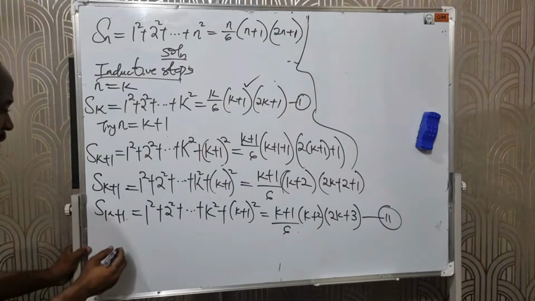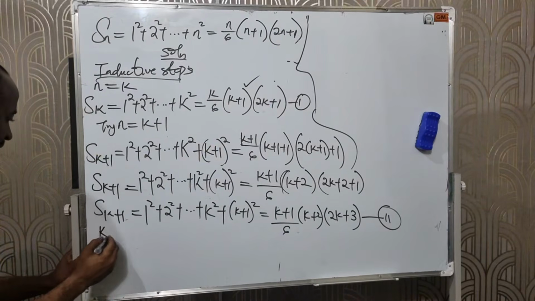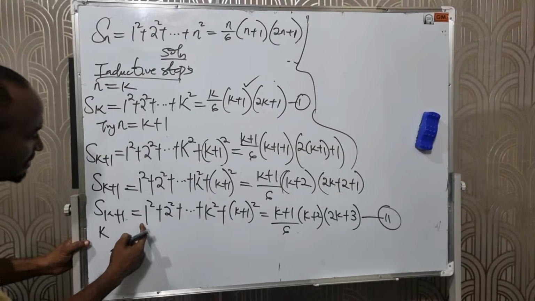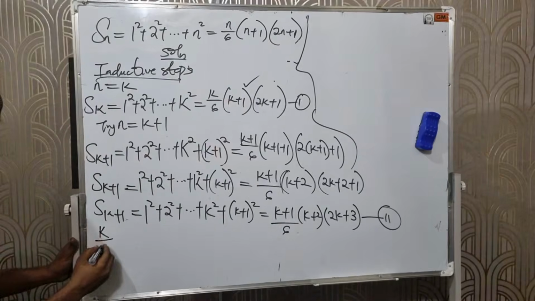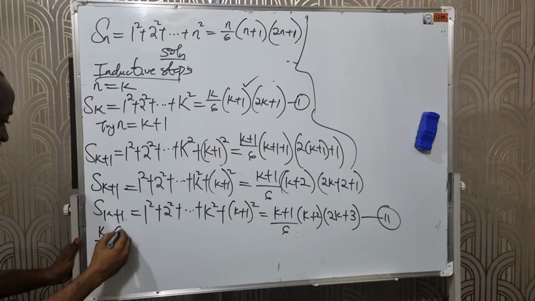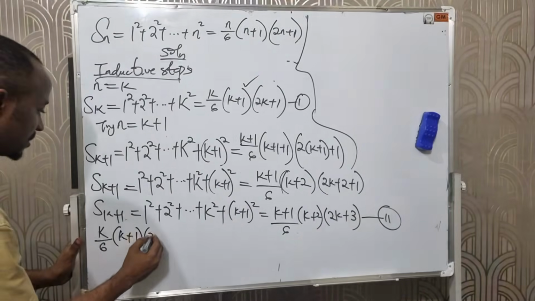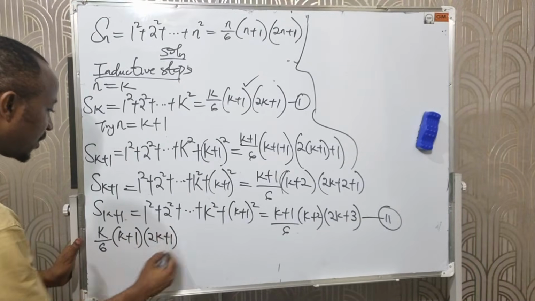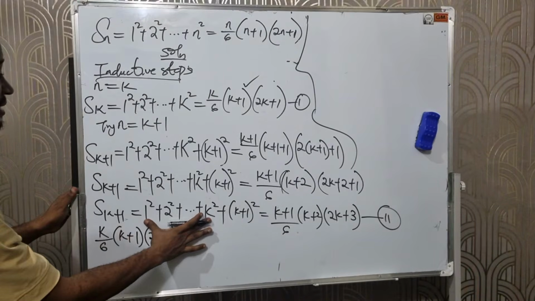Now let's go. What will that give us? From here to here is simply k over 6 in brackets, k plus 1 times 2k plus 1. We are done, right? I've replaced this now with this.